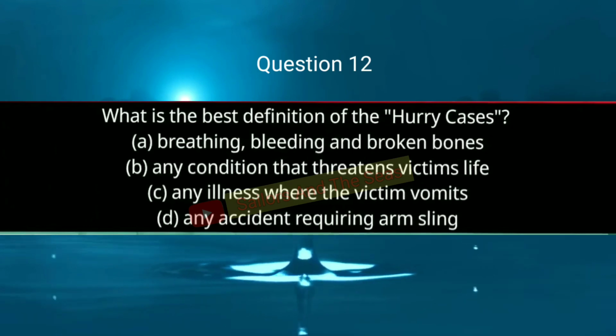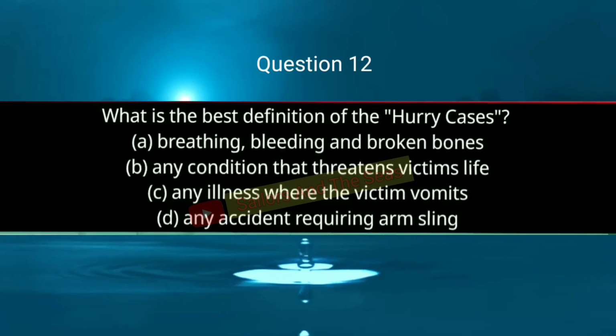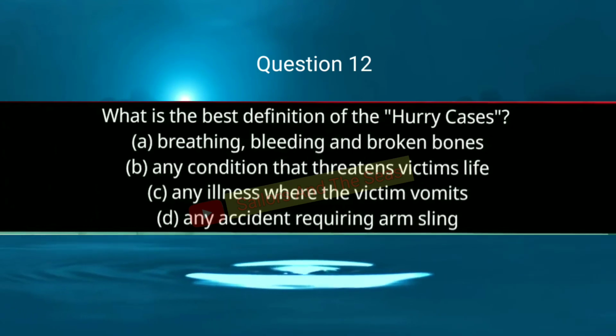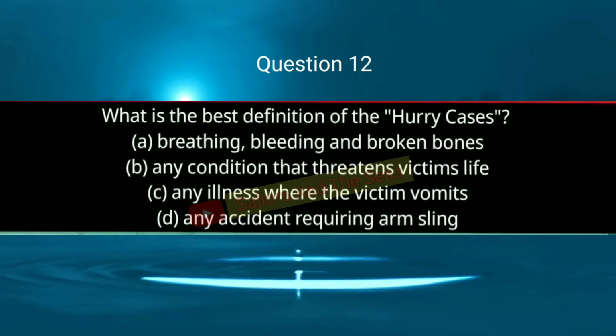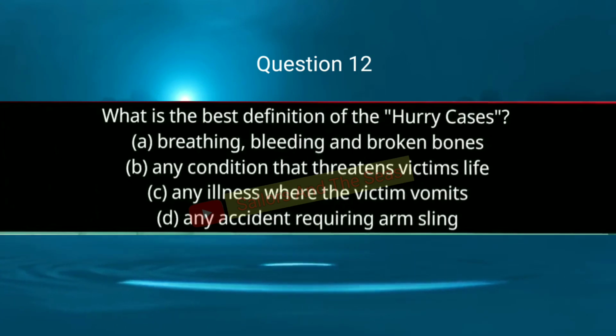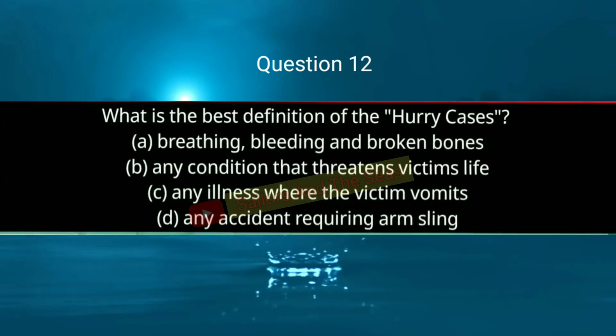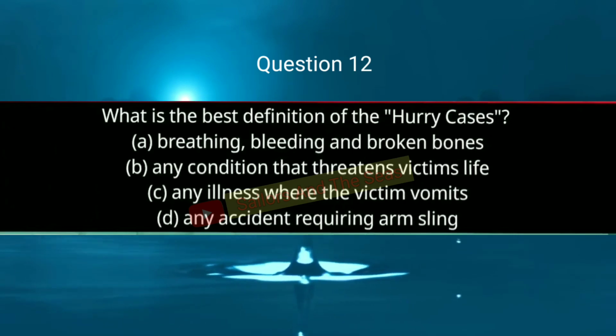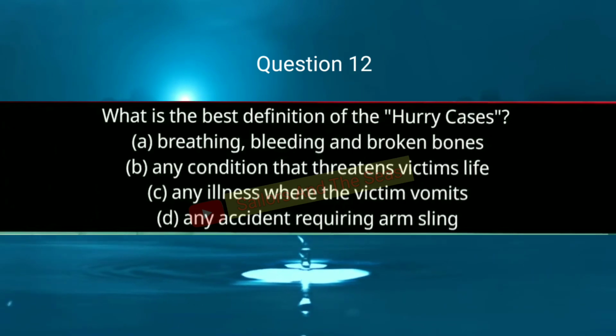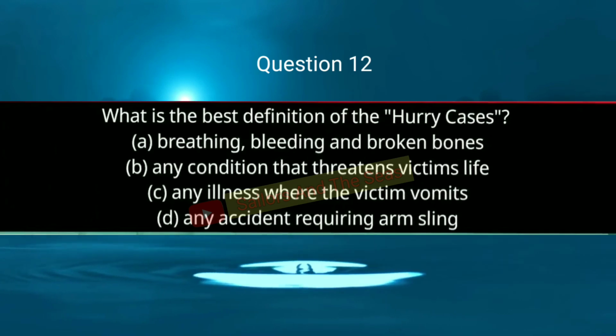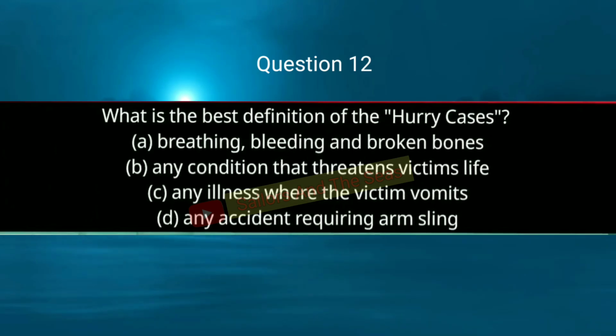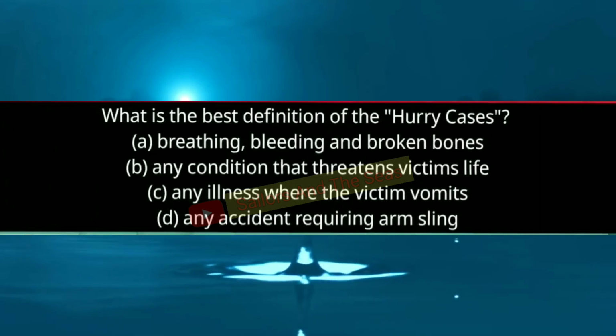Question 12. What is the best definition of the hurry cases? Option A breathing, bleeding and broken bones. Option B any condition that threatens victim's life. Option C any illness where the victim vomits. Option D any accident requiring arm sling. So answer is B, any condition that threatens victim's life.